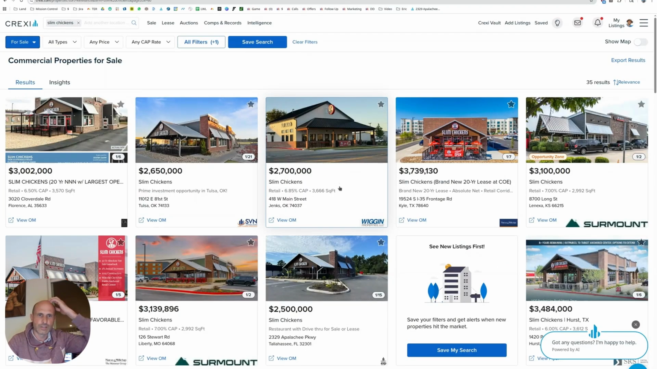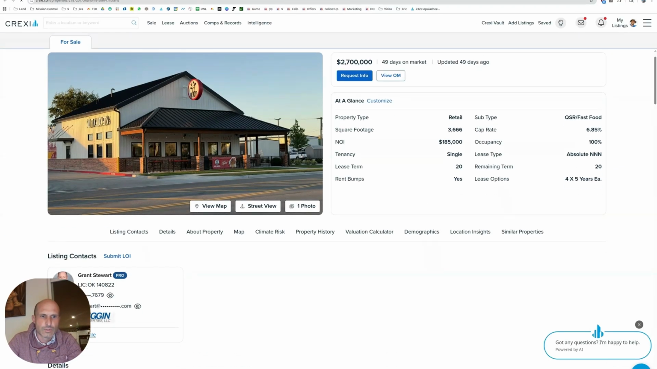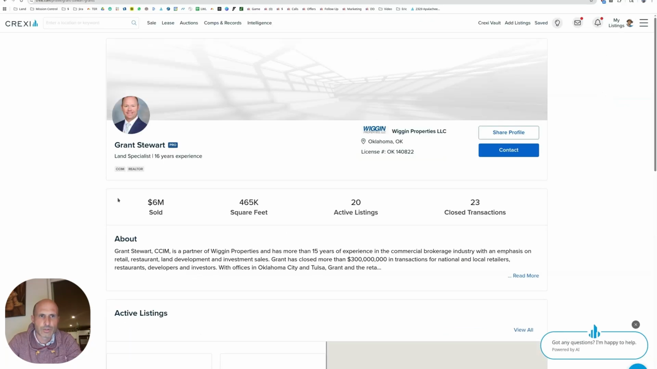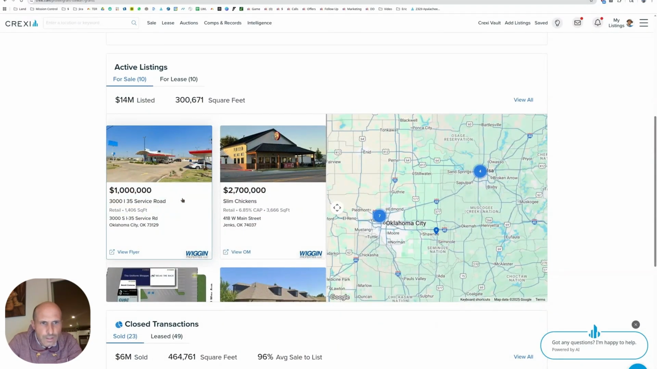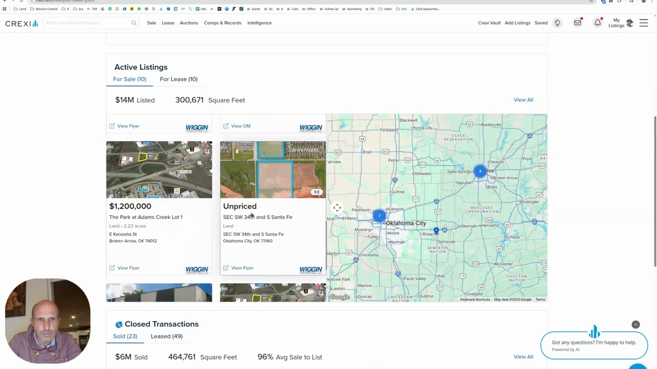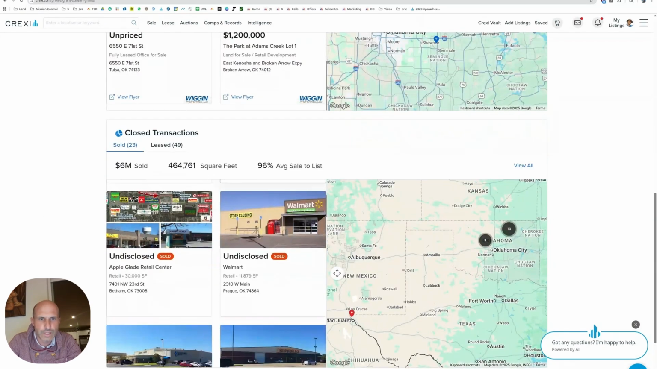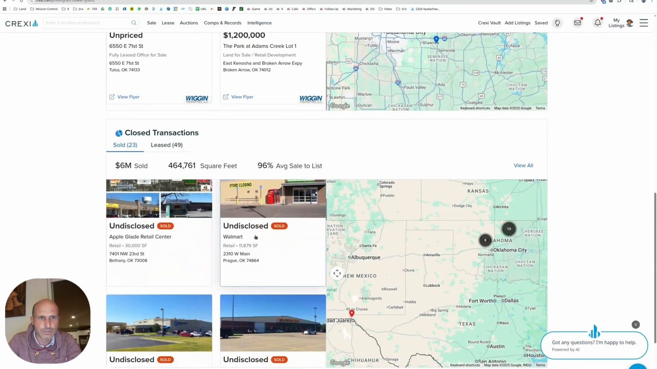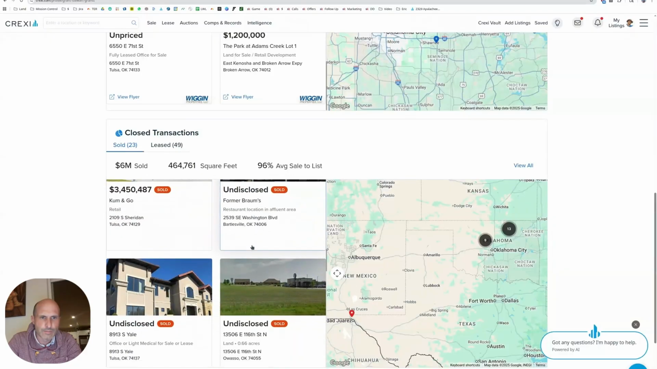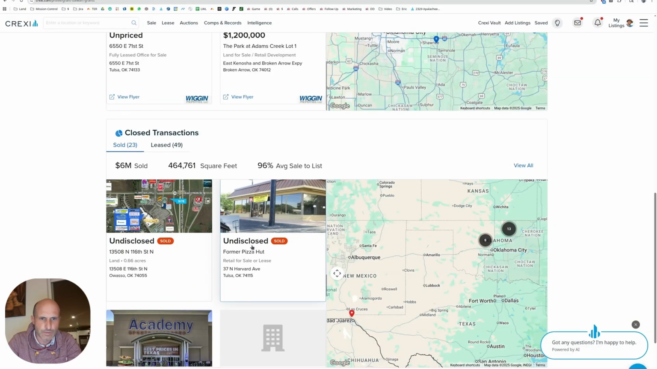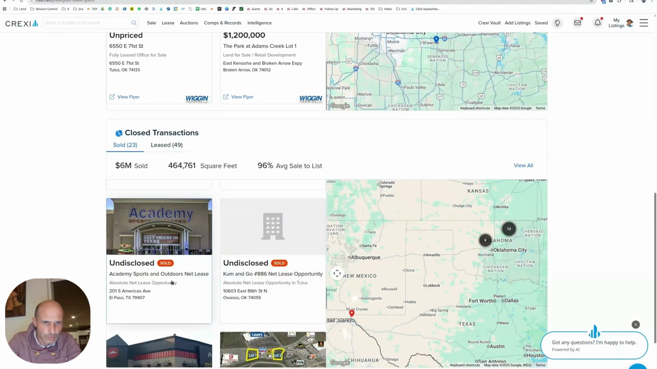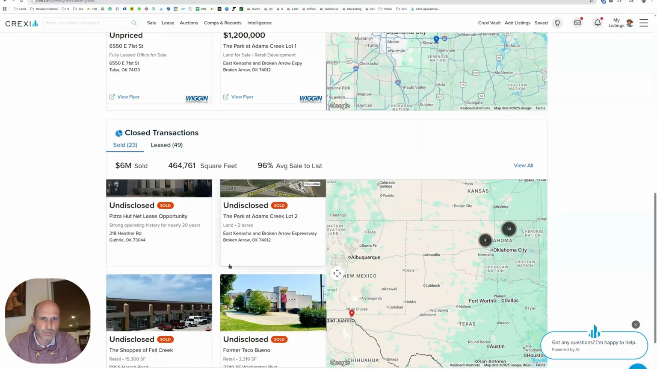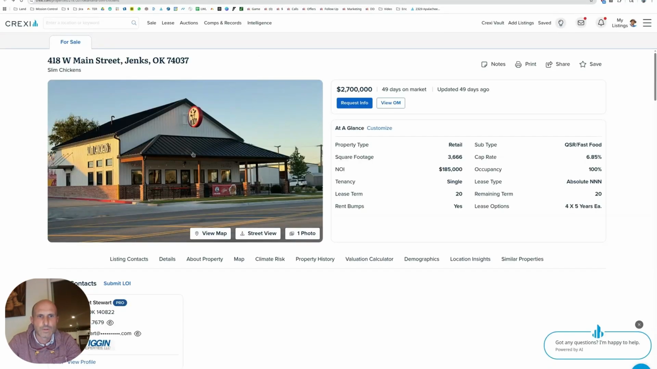This one is in Jenks, Oklahoma. Grant Stewart. I don't know this broker. 6 million sold. He's got, is that a Sonic maybe? Bunch of random stuff up for sale. Closed transactions. It's got a Walmart. Good job, dude. And some other random, whatever you can get a listing on. Former Pizza Hut. Academy Sports. It's got Academy Sports. Heck yeah. It's got some nice transactions in there. Okay. It's got the Slim Chickens.